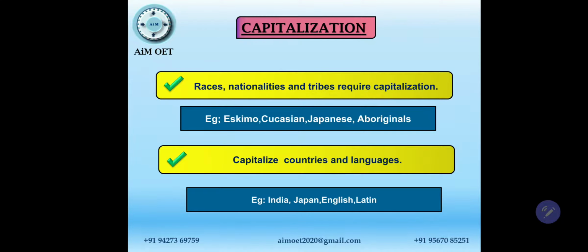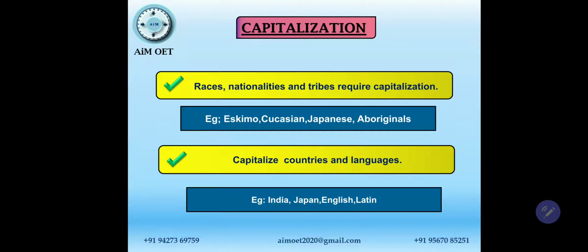The next thing is that you use capitalization in order to mention races, nationalities, and tribes. For example, Eskimos, Japanese, Aboriginals. So in this, either it is a nationality or a race. That's why we use the capitalization.